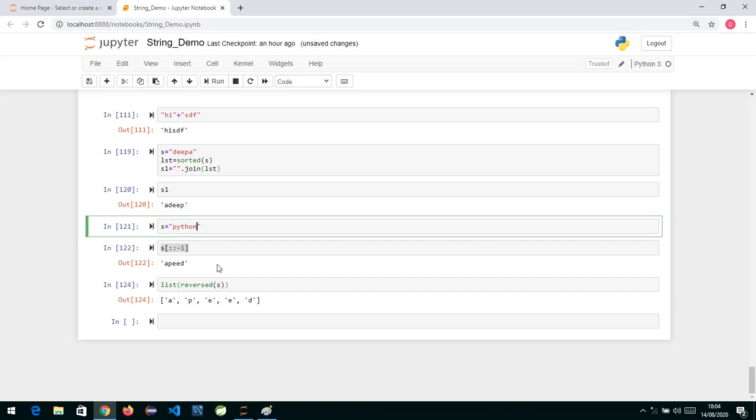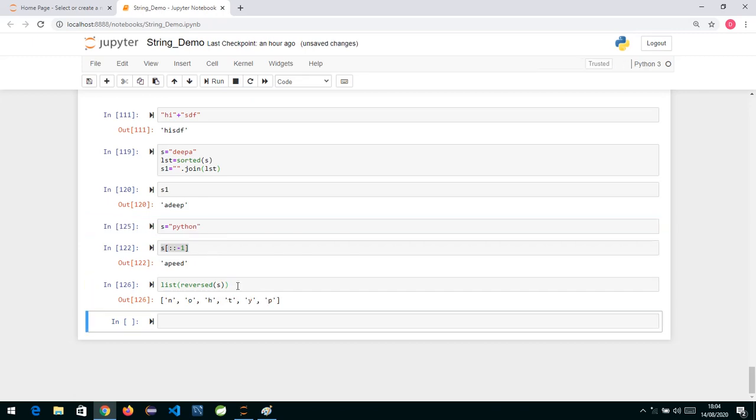Okay, so now if this is the string over here and I say reverse, you can see Python reverse which we have got over here. What the reverse function is doing is reversing the string, but this reverse function gives you an object which is of reverse type. So using this list function, list empty close, and passing it over here, we are converting this reverse object into list type.